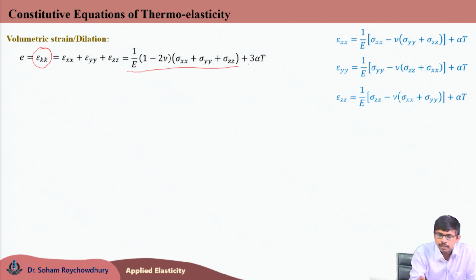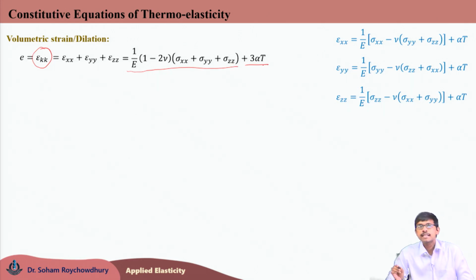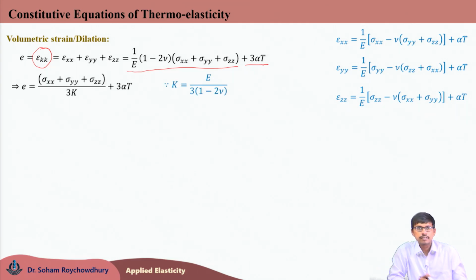Due to the thermal part, each of the normal strains epsilon xx contributes one alpha T term. So, in the volumetric strain there would be a 3 alpha T term, which comes due to the 3 different normal thermal strain components. Now, rewriting E from this, we can write epsilon kk as sigma xx plus sigma yy plus sigma zz by 3K plus 3 alpha T.